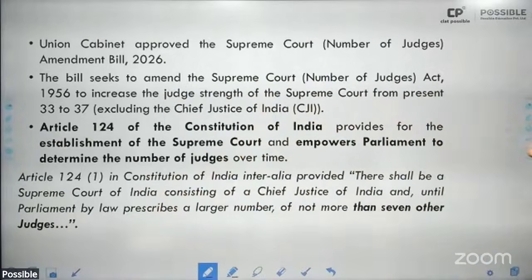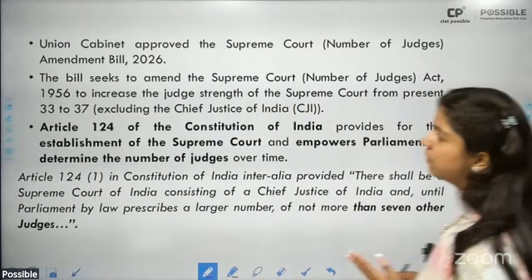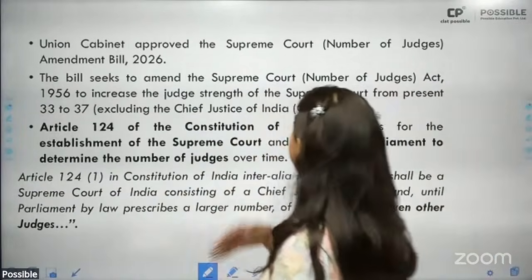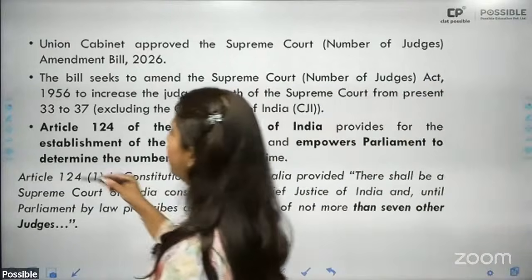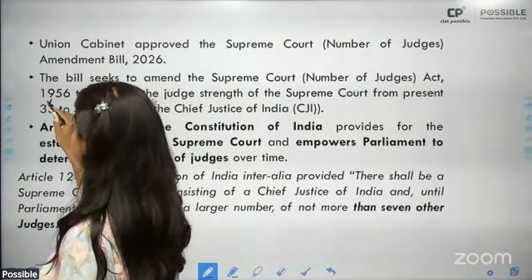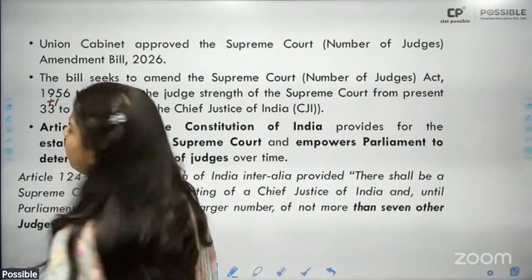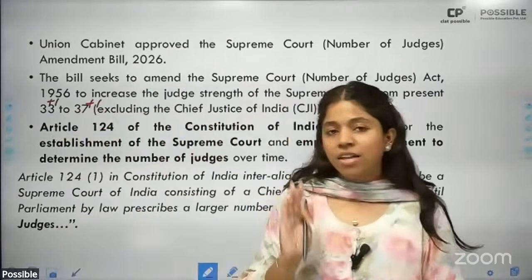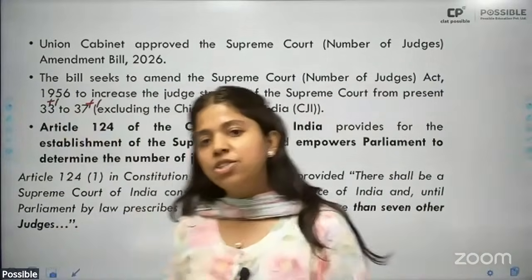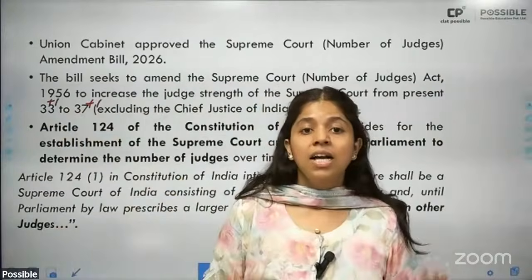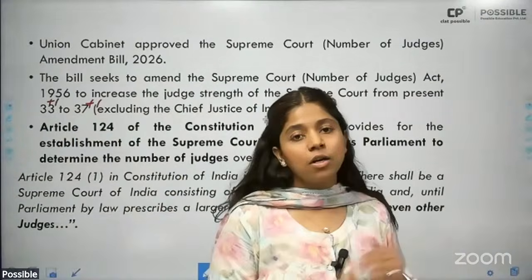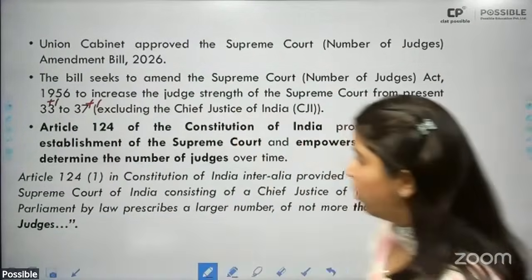Now the Union Cabinet has approved the Supreme Court (Number of Judges) Amendment Bill. This particular amendment bill seeks to increase the total number of judges from presently 33 plus 1 to 37 plus 1. So presently we have 34 judges, including the Chief Justice of India, in the Supreme Court, which they seek to increase to 38 now, including the Chief Justice of India.